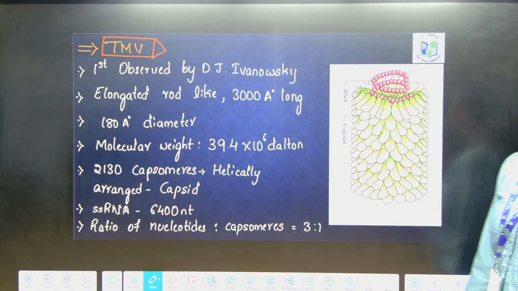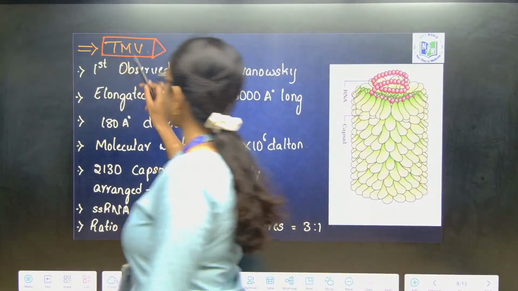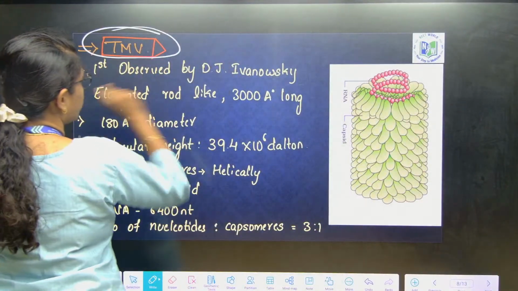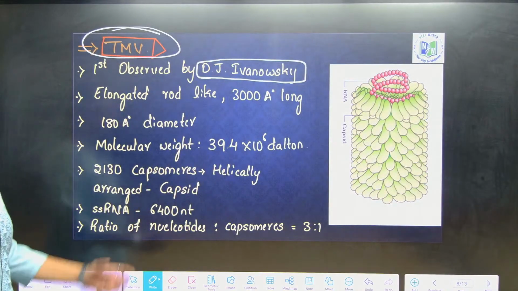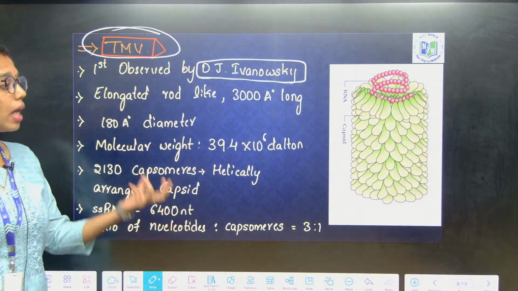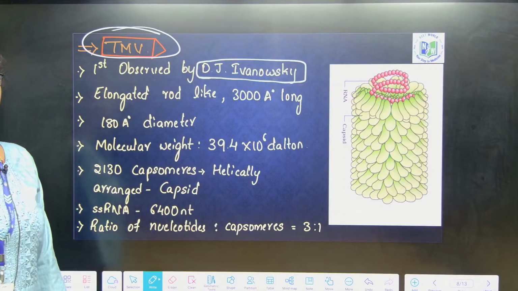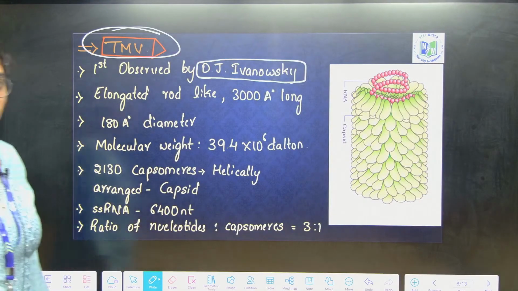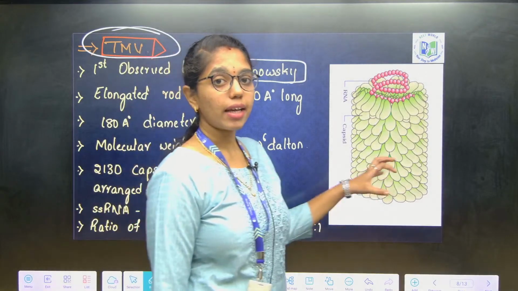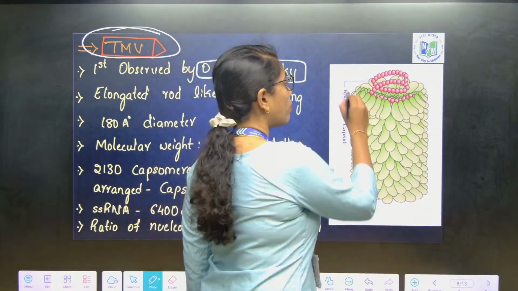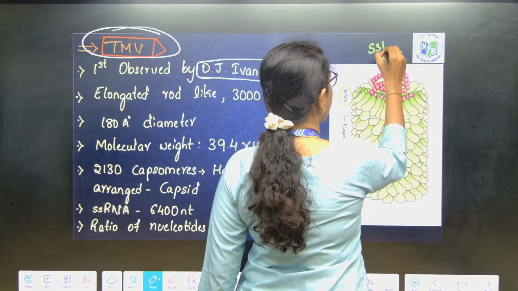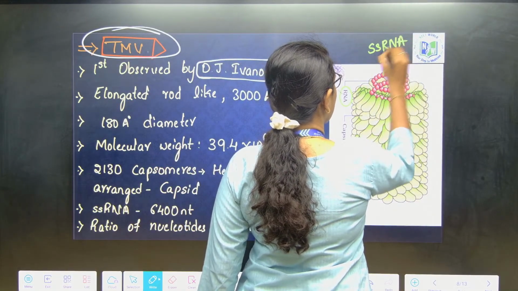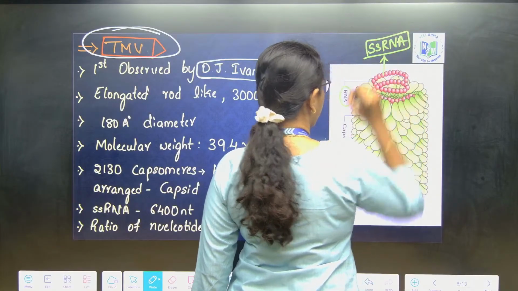Next is tobacco mosaic virus. Tobacco mosaic virus was first observed by D.J. Ivanovsky. We have discussed just now, in the discoveries part, that tobacco mosaic virus was first observed by whom? D.J. Ivanovsky. And as it is a plant infecting virus, what will be the genetic material? Genetic material is single stranded RNA.